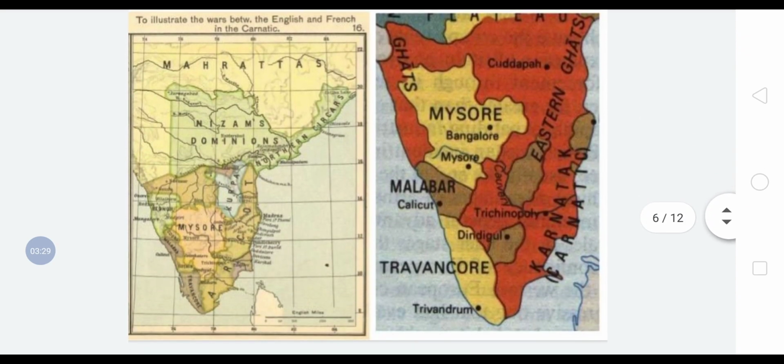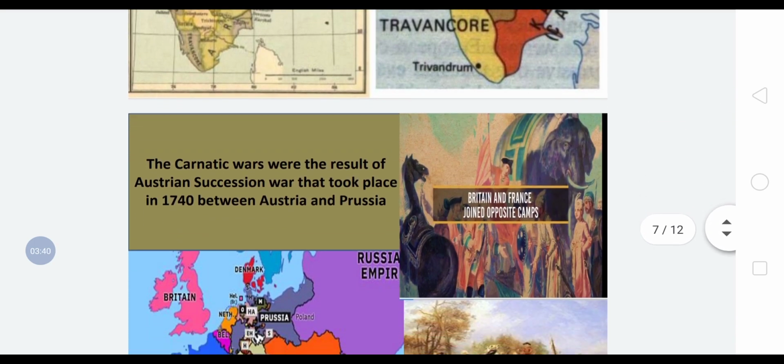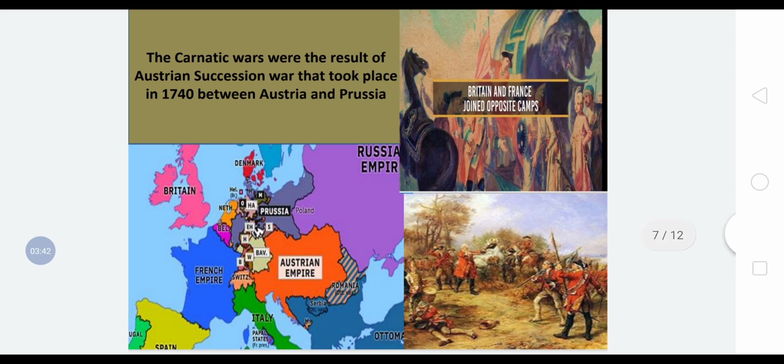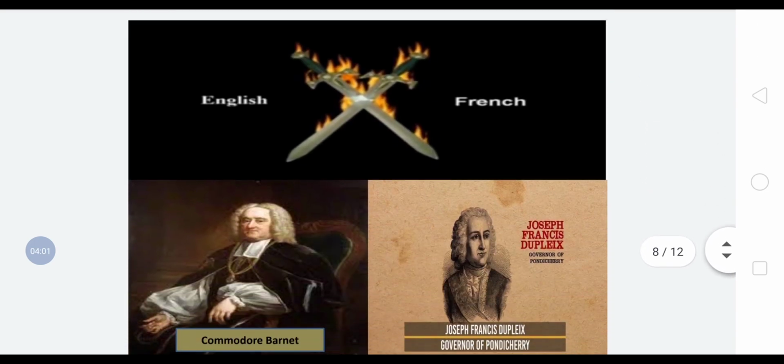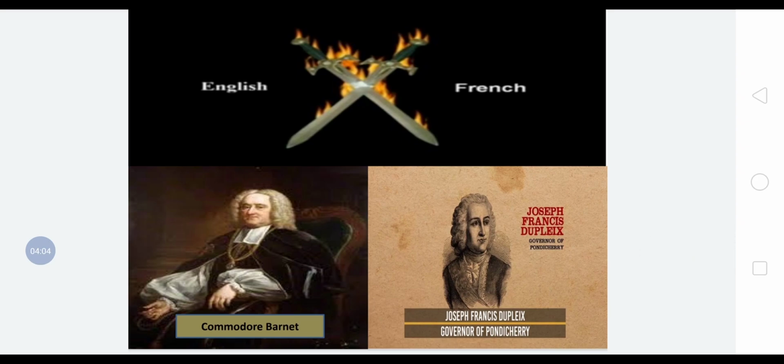Now you can see the Carnatic area was the Karnataka, the whole Karnataka, the Tamil Nadu region at that time. The Carnatic War was a result of Austrian Succession War that took place in 1740 between Austria and Prussia. Here again I want to tell that Britain and France joined opposite camps. वो दोनों ही rival enemies थे उस टाइम पे भी. So it happens in India also that English and French were on the two opposite sides.